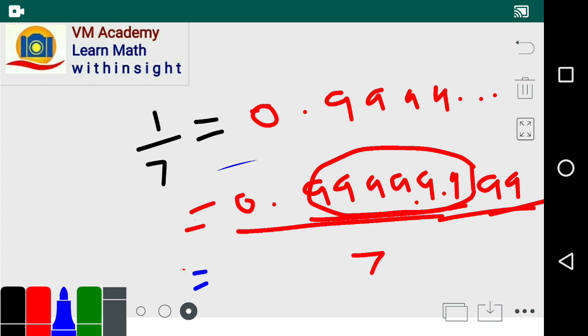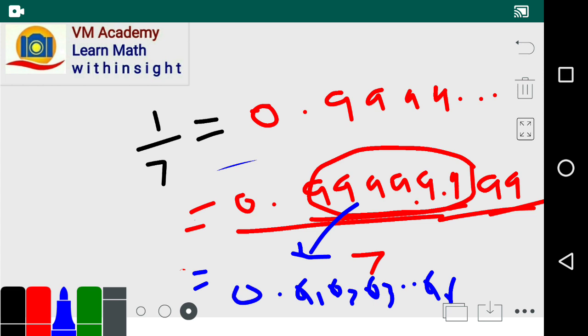So here a 6-digit quotient, q1 q2 q3 and so on up to q6, comes as the quotient, and the remainder is 0, friends, so 0 gets appended here.